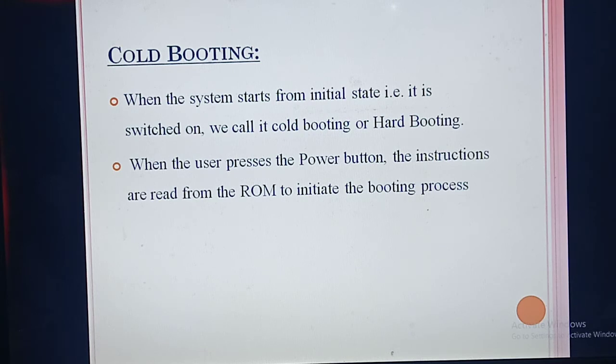Understood what cold booting means? When you switch on the system at the starting state, that booting is called cold booting or hot booting. When the user presses the power button, all the instructions are read from the ROM to initiate the process.